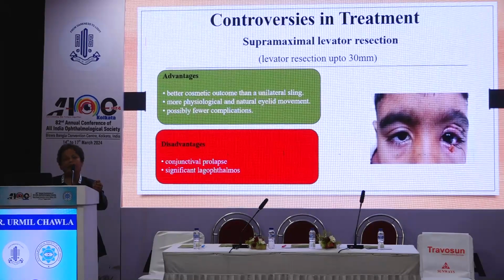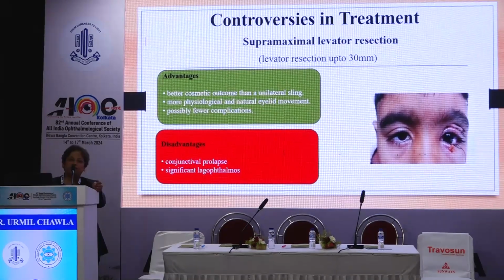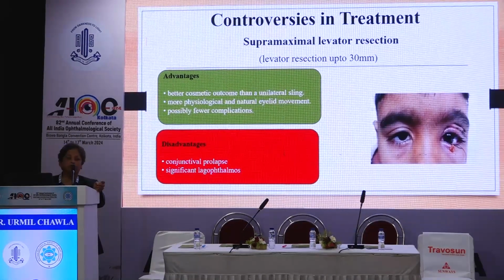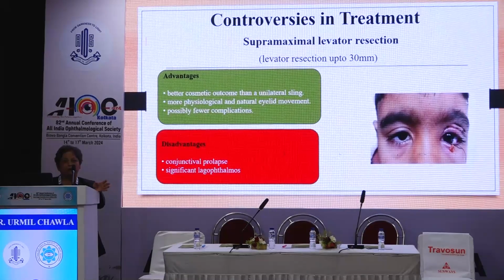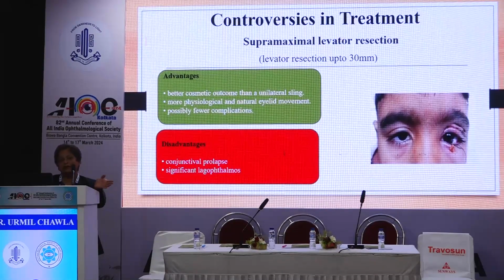So supramaximal, and then always there is an option. We can always tell the patient that if the supramaximal does not give good results, a sling can be done later on also, after 3 to 6 months. But giving it a trial, for 4.5 to 5 mm, I have always tried, and it has been satisfactory for me.